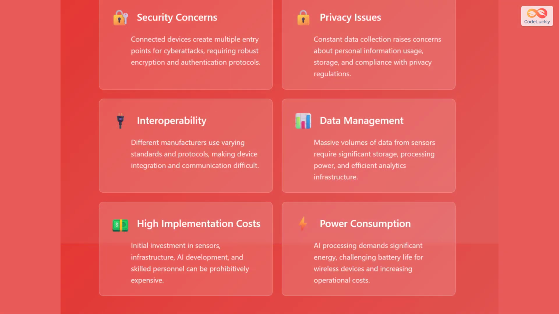Despite its benefits, IoT faces significant challenges. Security concerns arise because connected devices create multiple entry points for cyber attacks, requiring robust encryption and authentication protocols. Privacy issues emerge from constant data collection, raising concerns about how personal information is used, stored, and whether organizations comply